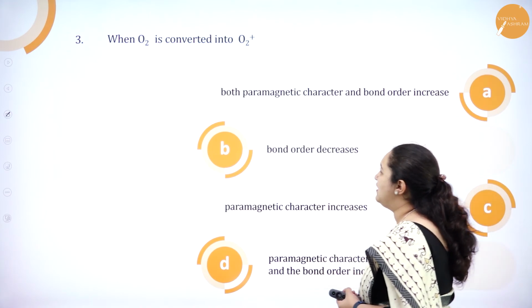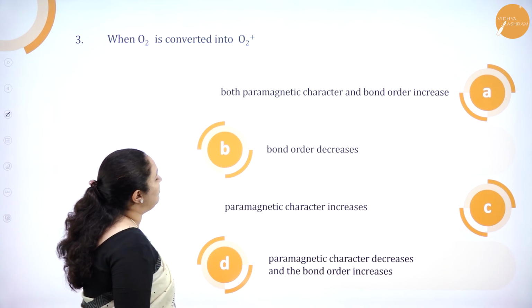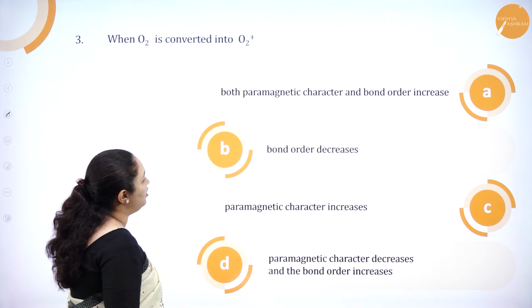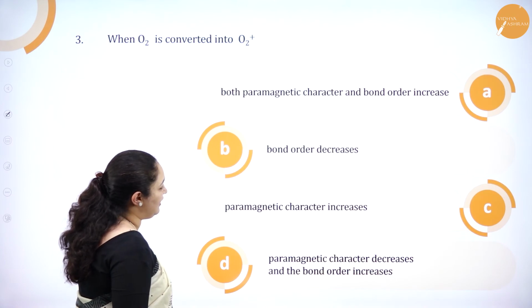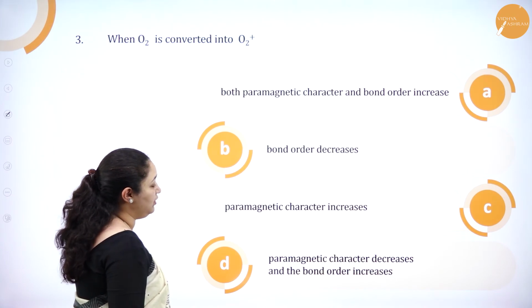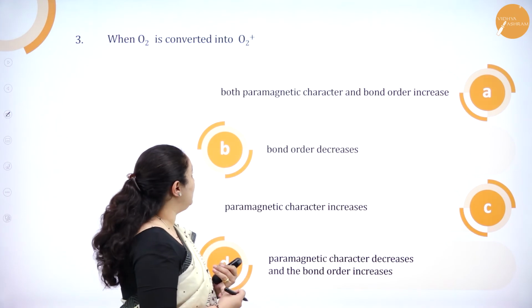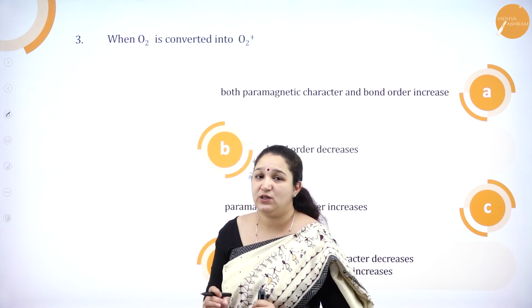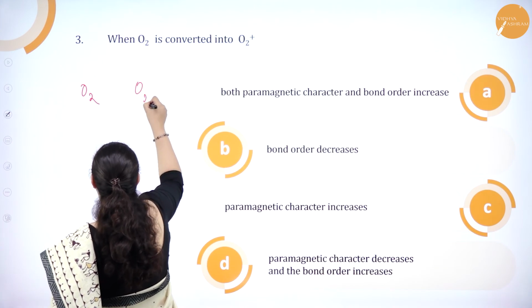When O2 is converted to O2 plus, option A, both paramagnetic character and bond order increases. Option B, bond order decreases. Option C, paramagnetic character increases. Option D, paramagnetic character decreases and the bond order increases. So it is all about the bond order and the magnetic property. Now what is getting converted to what? O2 is getting converted to O2 plus.